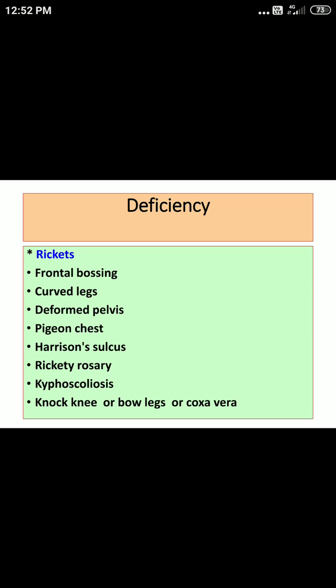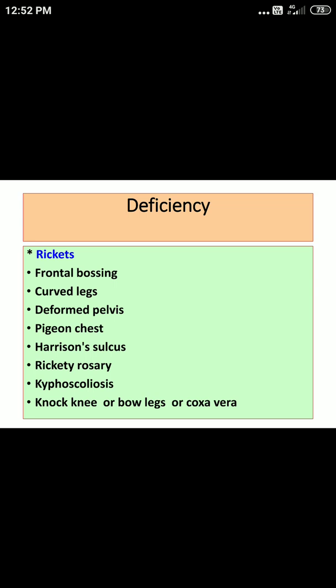So AP diameter will be increased, which you are supposed to measure or observe on inspection, and that will be one of the important differential diagnoses for conditions where antero-posterior diameter is increased. It can be rickets in the case of children. So in pigeon chest, the sternum is pushed forward.